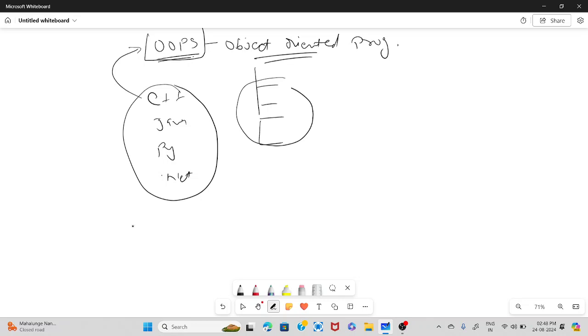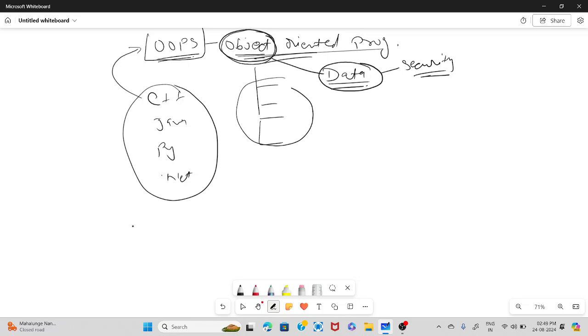Now, whenever we see object oriented programming, the focus is on object. Now, what is an object? Object is nothing but your data. So, if you focus on the data, if you focus on the security of the data, it means that you are on the path of object oriented programming. So, how to secure my data, or how can I identify what is an object, what is not an object?